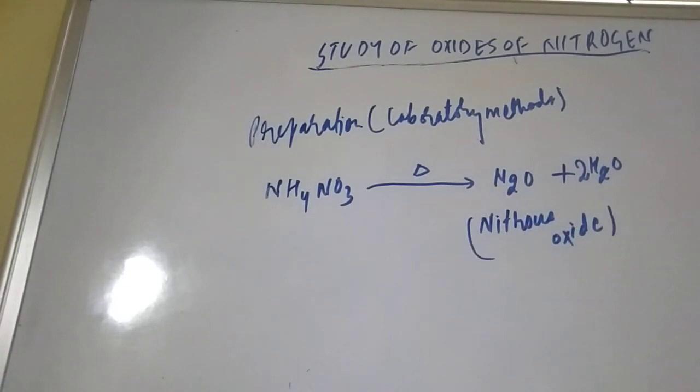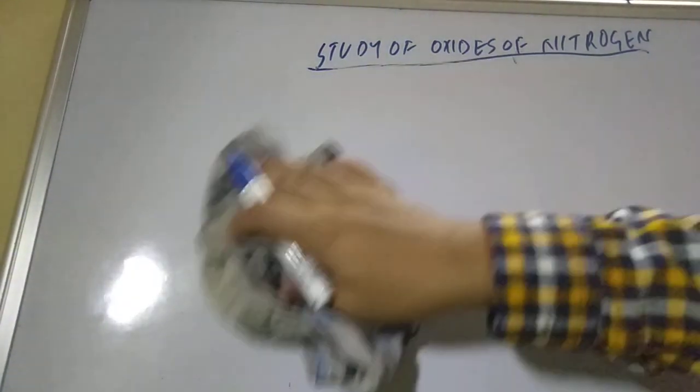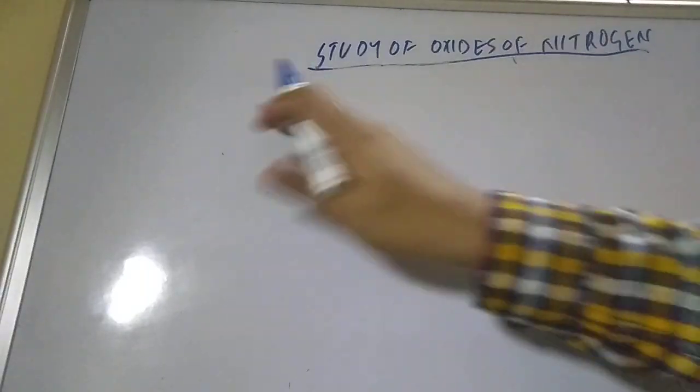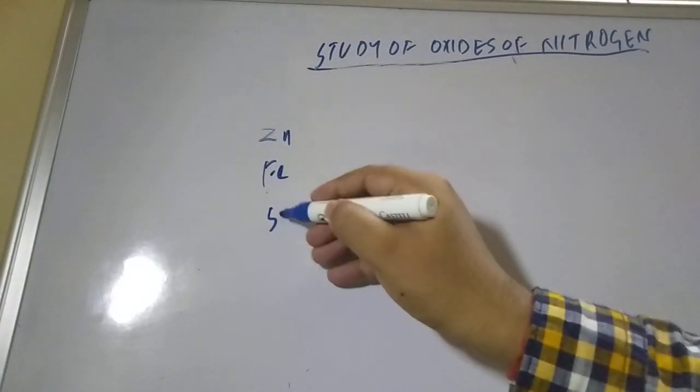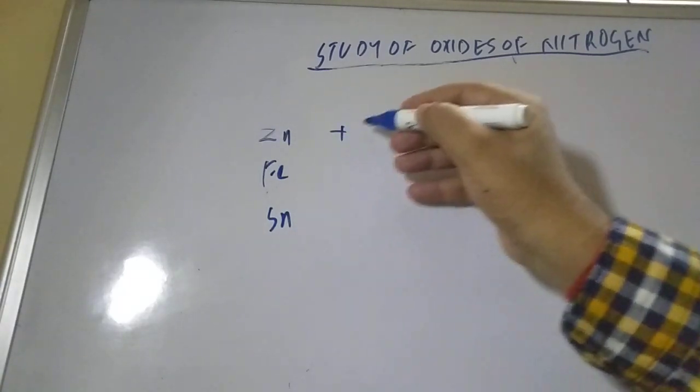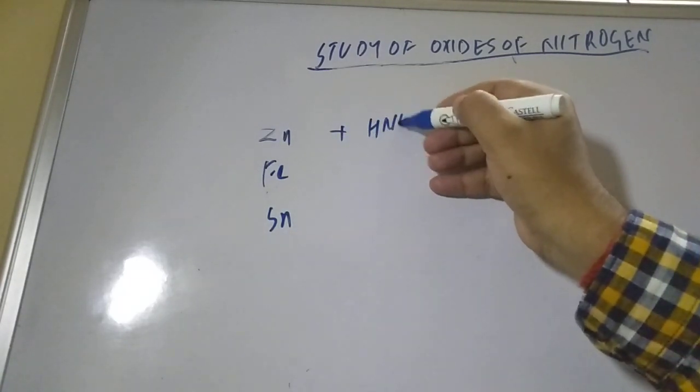Secondly, this can also be prepared by the reaction of nitric acid on a metal. Suppose we have a metal like zinc, Fe or Sn, any metal, and you are treating this metal with HNO3.